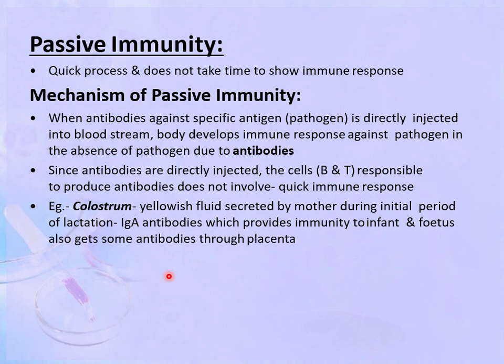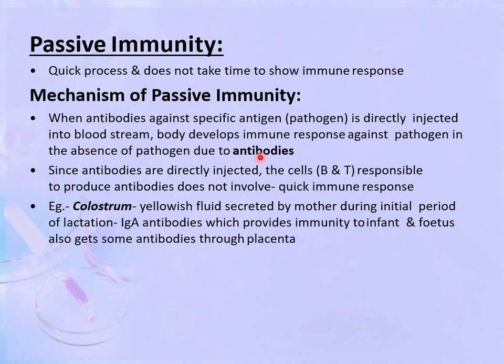Passive immunity. This is a quick process and it does not take time to show the immune response because in this, antibodies against specific antigens or the pathogen are directly injected into the bloodstream and the body develops an immune response against the pathogen in the absence of the pathogen due to the antibodies.